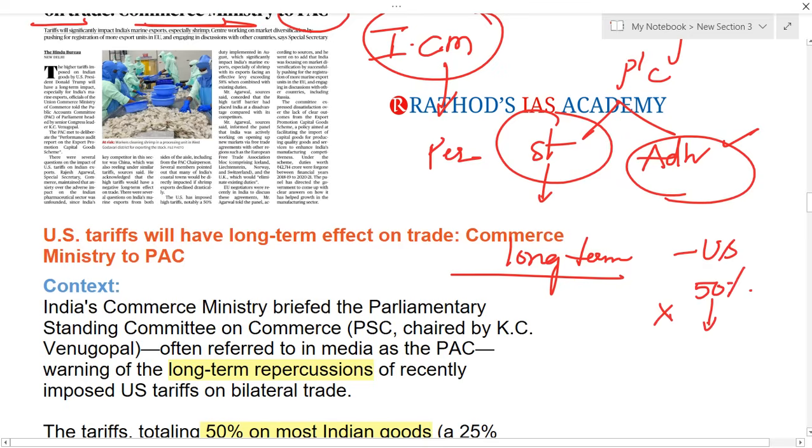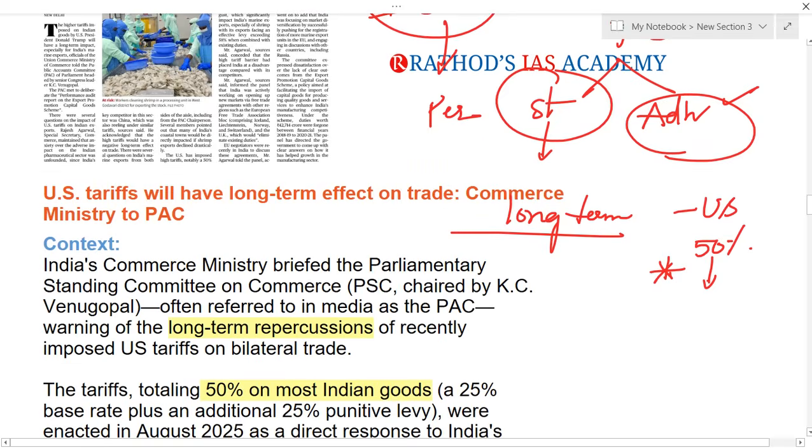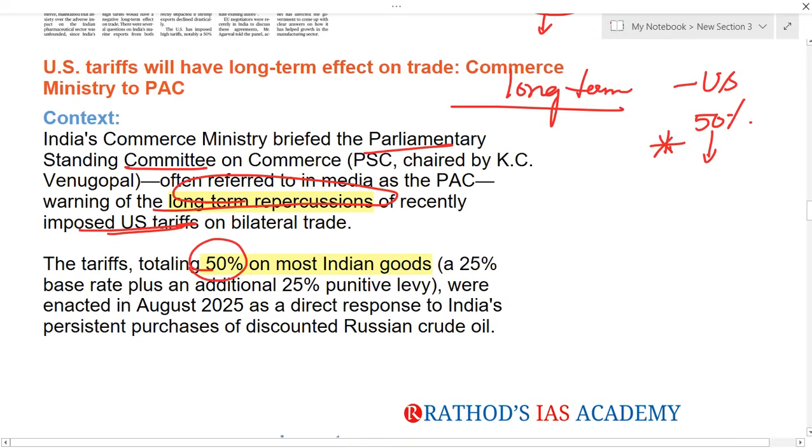So this article is very, very important. Here you have to see what the reason is why the US is imposing 50% tariff on Indian goods, and next you have to see the short-term as well as long-term impacts. India's Commerce Ministry briefed the Parliamentary Standing Committee on Commerce that yes, we are going to have long-term repercussions, long-term impacts of the recently imposed US 50% tariff on bilateral trade. So this tariff is around 50% on most of our Indian goods.